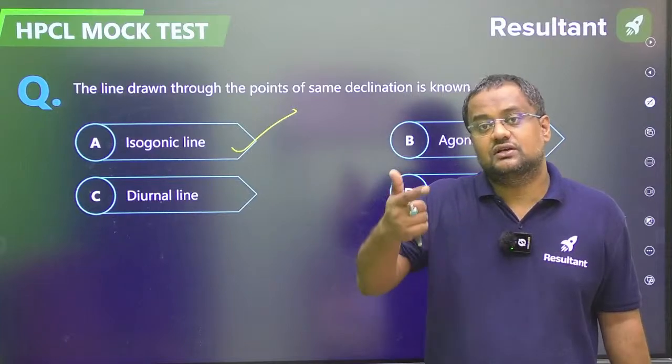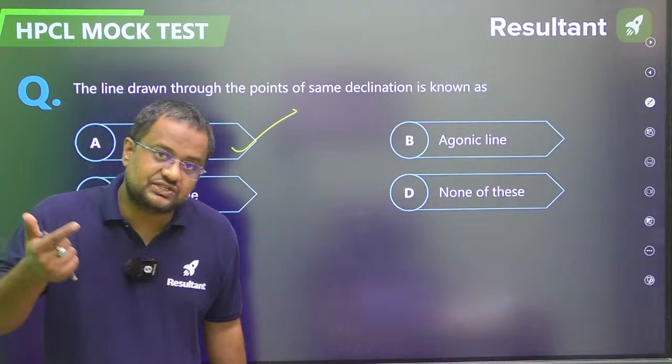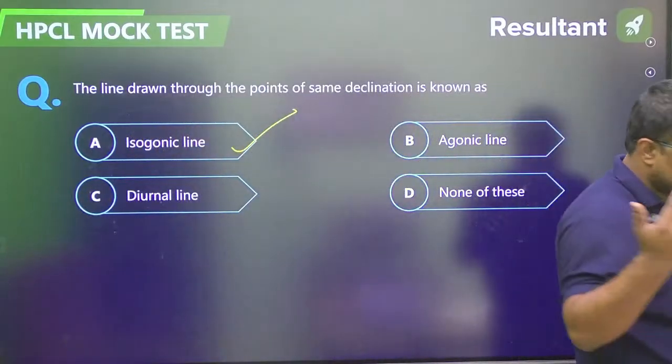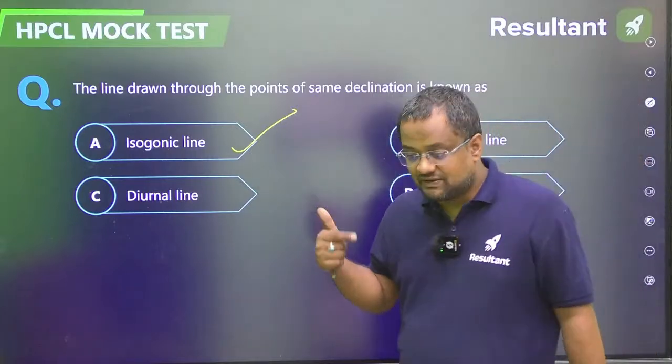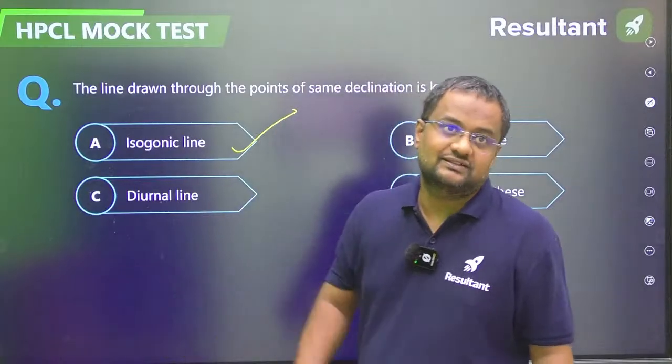Same elevations, contour. Same velocity, isovels. Same pressure, isobar. The points from where it takes the same time to reach the channel outlet, isochrone. Same evapotranspiration, isoplete. Same rainfall, isoheight. Okay.